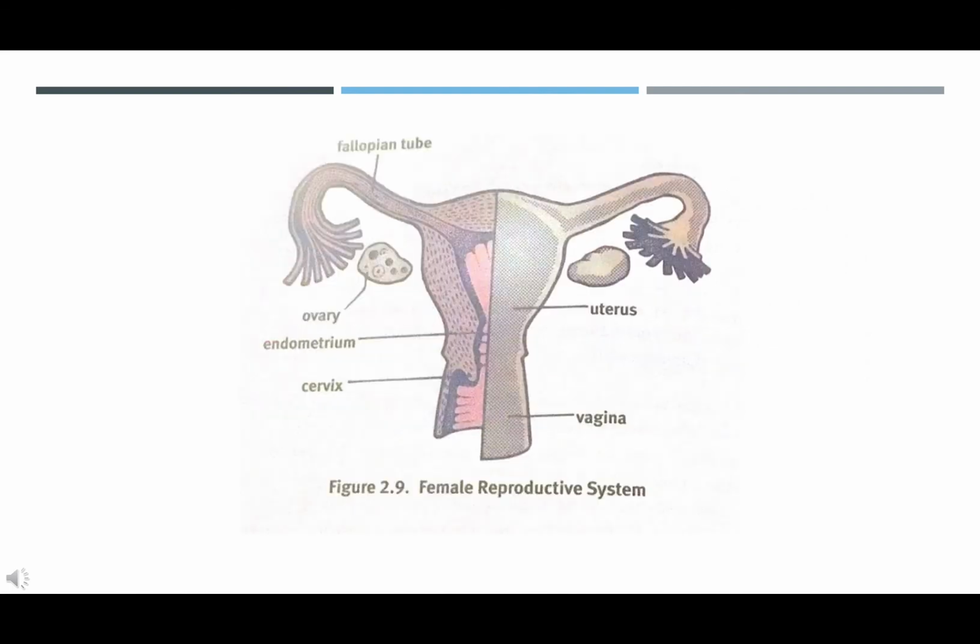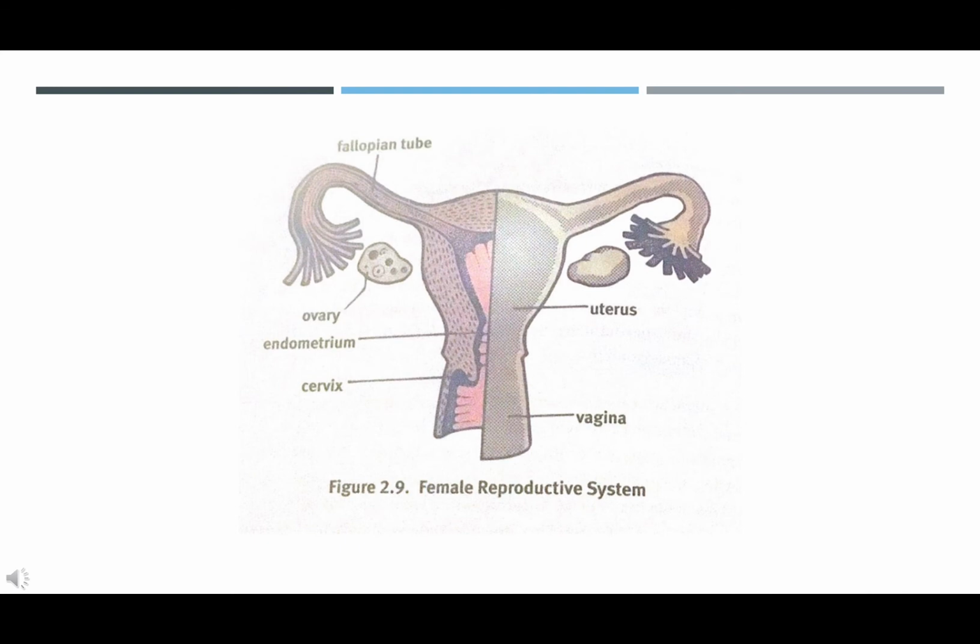Female reproductive anatomy. Unlike the male reproductive system, all of the female reproductive organs are internal. The gonads, known as ovaries, produce estrogen and progesterone. The ovaries are located in the pelvic cavity. Each consists of thousands of follicles, which are multilayered sacs that contain, nourish, and protect immature ova, eggs.